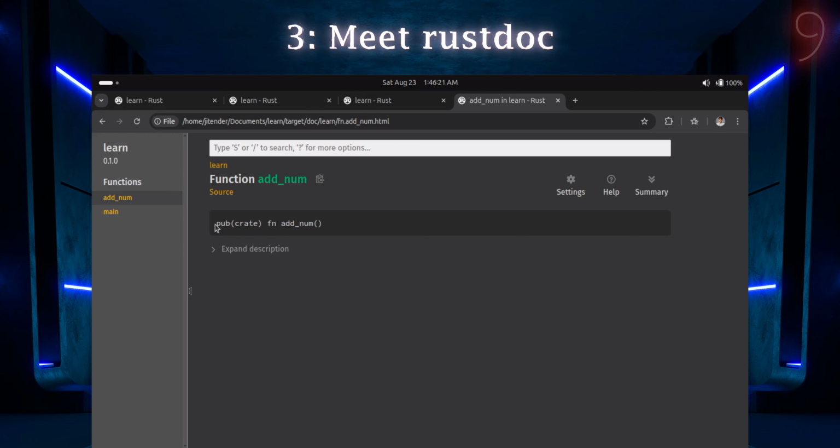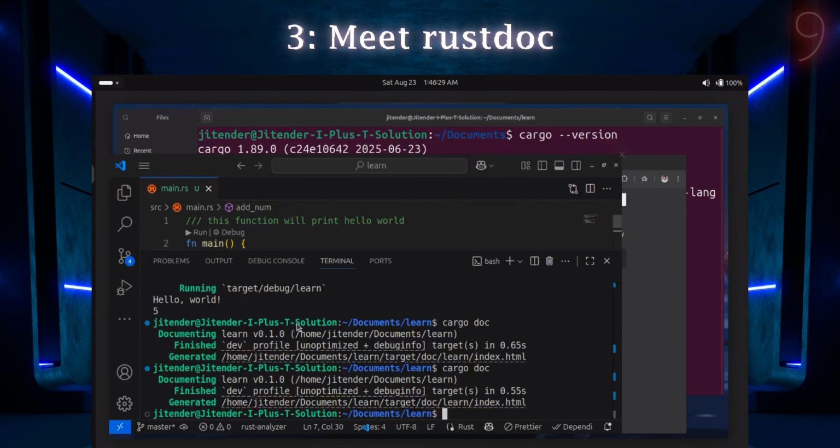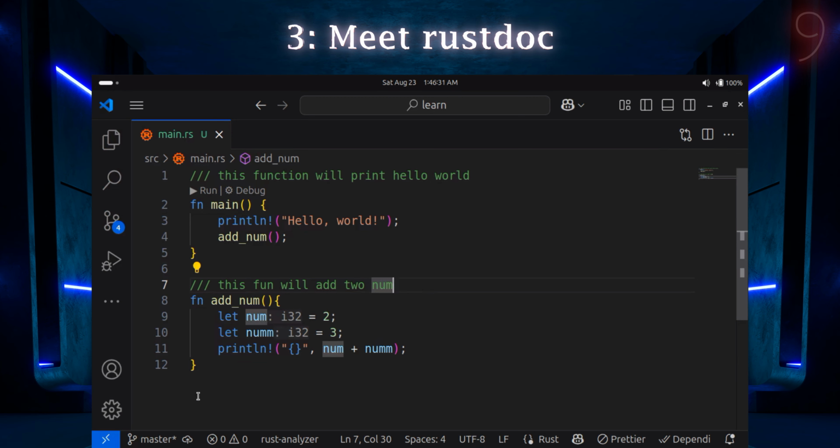If I go inside this, we will not see anything related to the code, because we can't put each function's code inside documentation. But if we want to see the code, we can come here and see the line of code we have written.